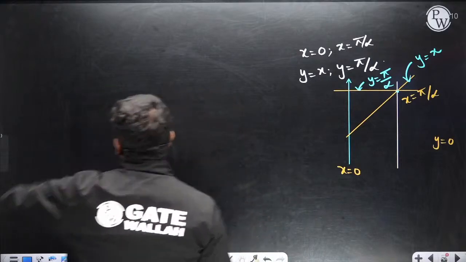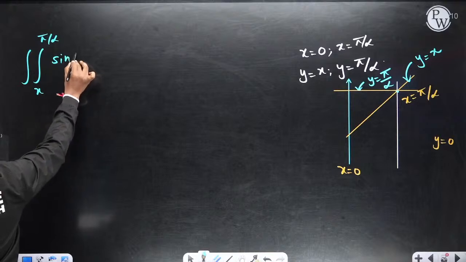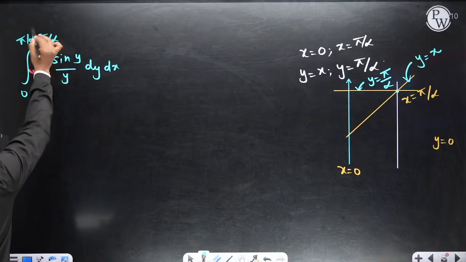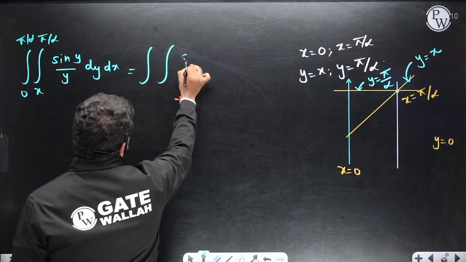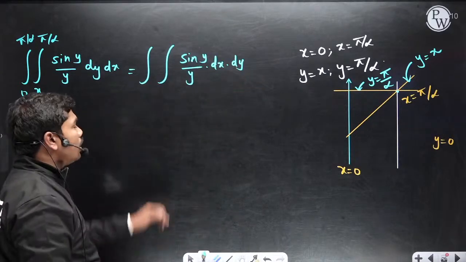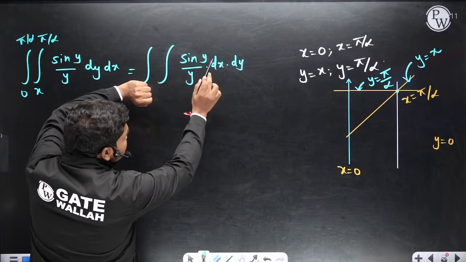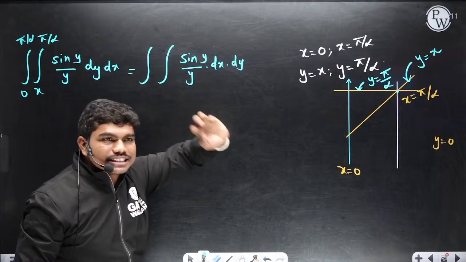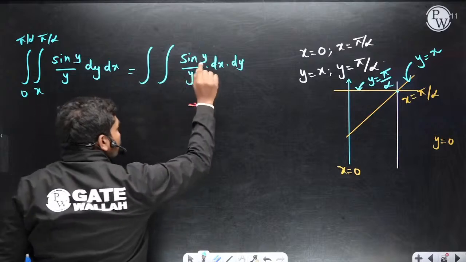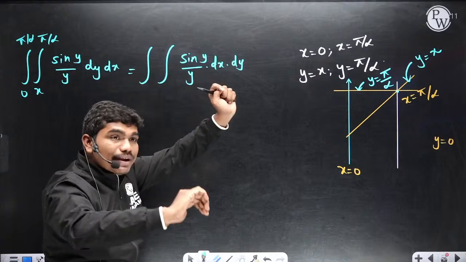Now if you want to change the order of integration, the integral from x to pi by alpha of sin y by y dy dx, with x from 0 to pi by alpha, you write sin y by y dx dy. First of all, you want to write x limits, because your first variable of integration is x. Now these x limits should be functions of y. Look, observe carefully, I am repeating: if your first integrating variable is x, then the limits should be x limits, and these x limits should be in terms of y.